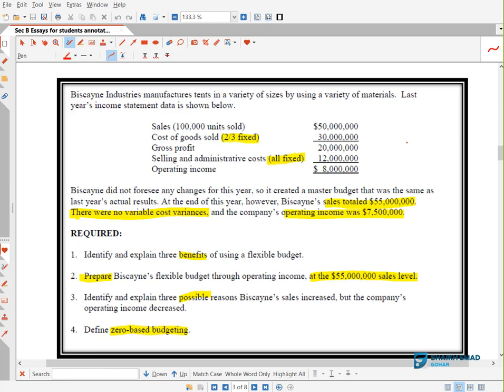You have only 30 minutes to solve one essay question. And if they are calling it an essay question, it means there will be theory. Okay, the purpose of essay question is to test your theoretical knowledge more as compared to calculation.